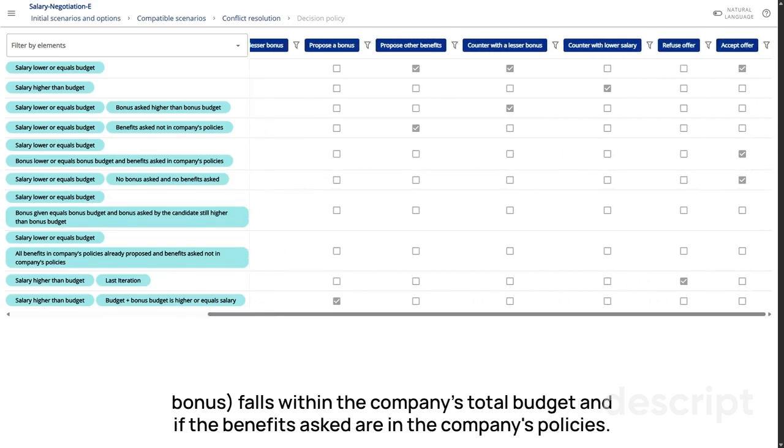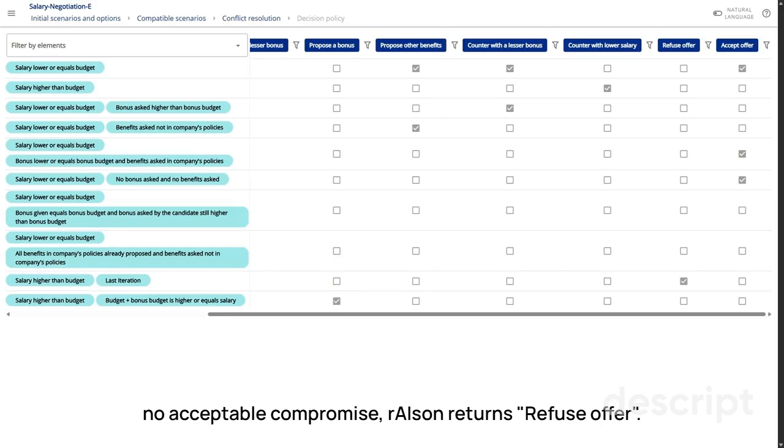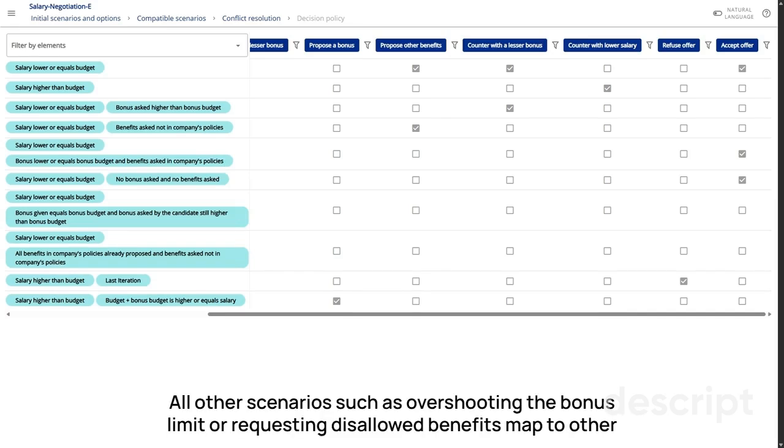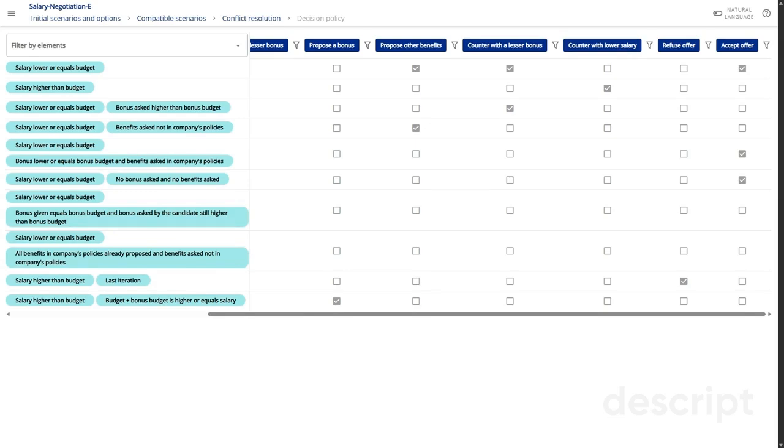company's total budget and if the benefits asked are in the company's policies. If the candidate's salary request exceeds the budget by more than the bonus buffer, or if the final iteration yields no acceptable compromise, Ryzen returns refuse offer. All other scenarios, such as overshooting the bonus limit or requesting disallowed benefits, map to other options, guiding the agent to craft a compliant counteroffer under the company's policies.